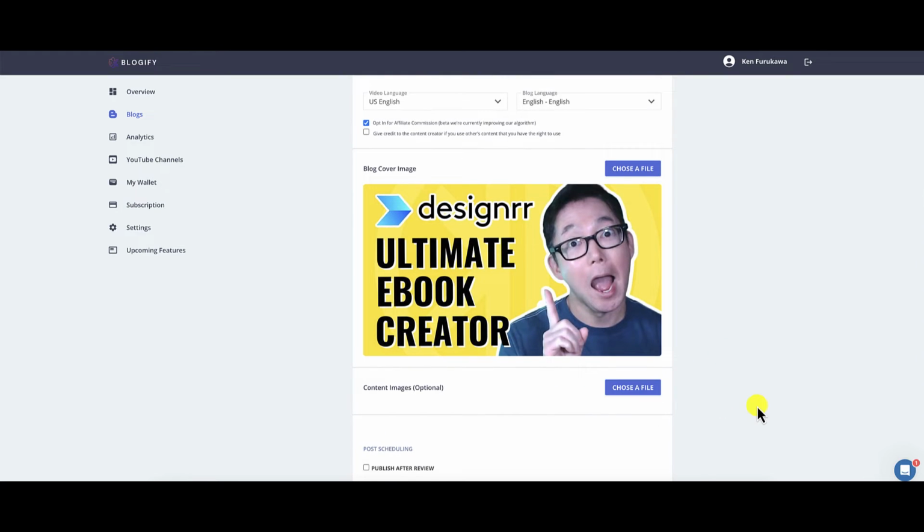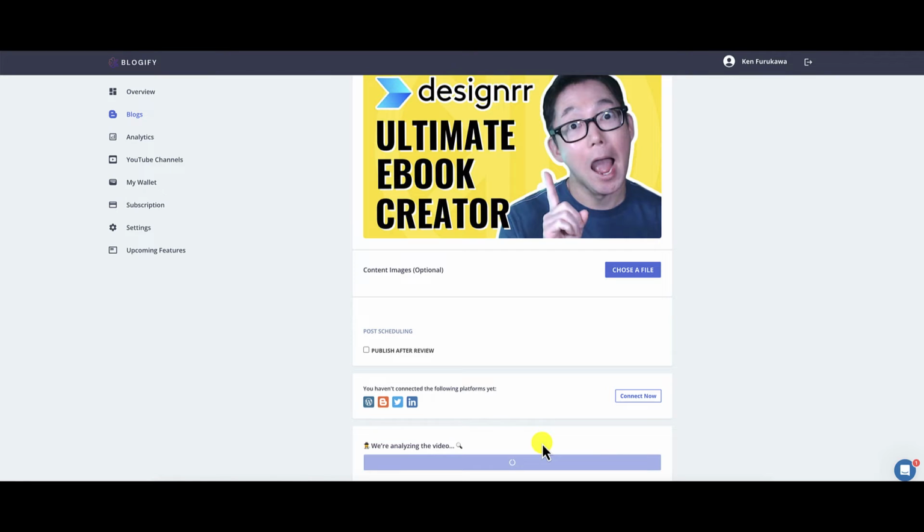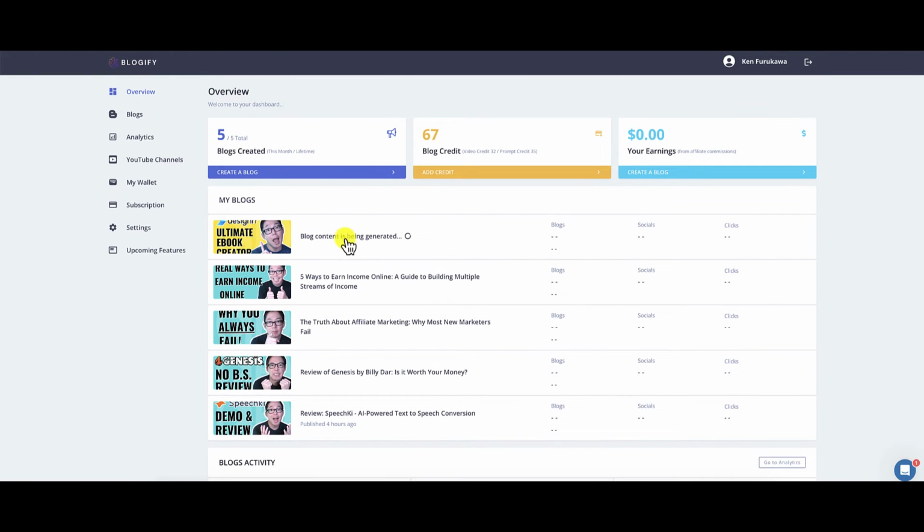So you can add in additional images if you want. If you want to publish it after review, you can click on that to publish it after you've reviewed it. However, I'm going to uncheck that again because I have not connected any properties to Blogify. I just want to show you guys how this works. And we're going to now go and generate the blog. So it says they're analyzing the video and they're going to now go to work. If we go back to the overview page here, you're going to see up top, blog content is being generated. So we'll let it do its work because it's, again, a 41-minute video that has to go in and condense all that information into a small blog post.